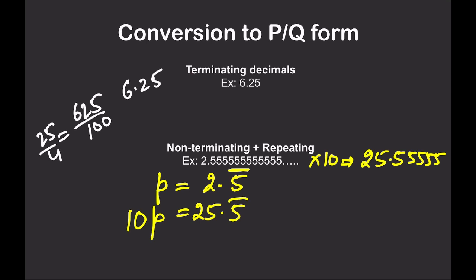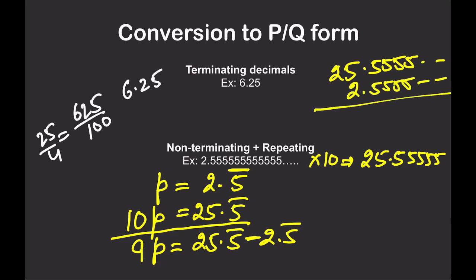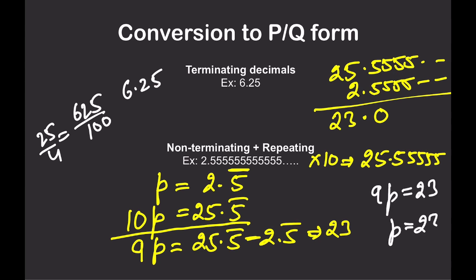So P is equal to 2.5 bar, and 10P is equal to 25.5 bar. Just one 5 is coming out of the decimal. Now, subtracting the first from the second, you will get 10P minus P, which is 9P, equal to 25.5 bar minus 2.5 bar. Solving this, everything on the right side of the decimal will be 0 and you will get 23. So 9P is equal to 23, and P is equal to 23 by 9.